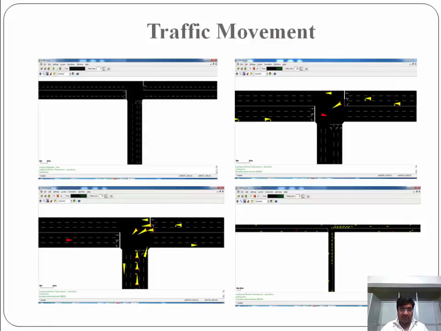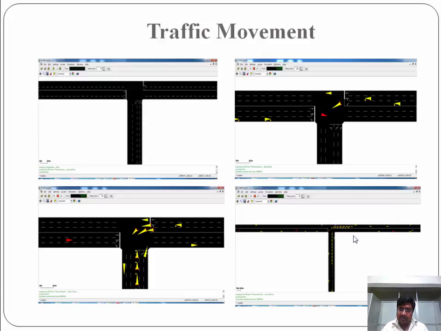Here I have shown the traffic movement. This is the network file. This is a network of roads which is generated by the simulation. Here these yellow and red are showing the vehicles. Now here the vehicle density has increased. Here I have shown some views where traffic density is further increased.